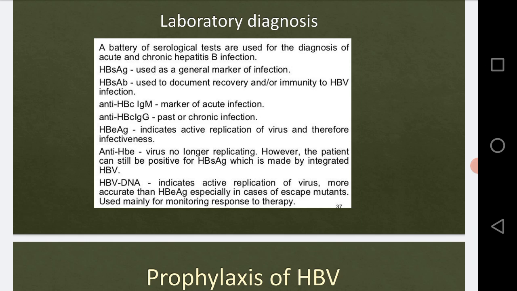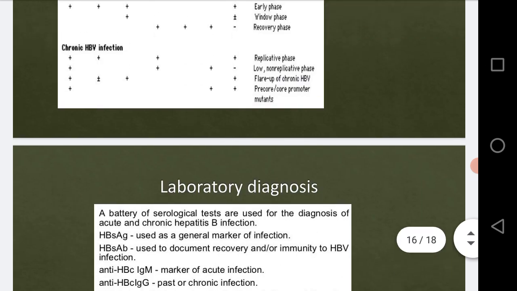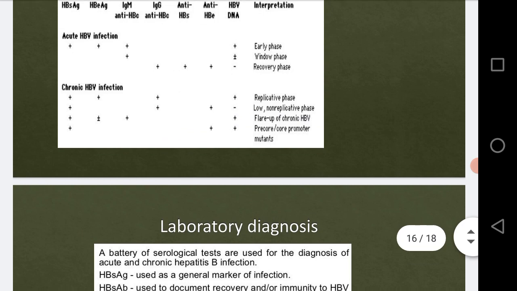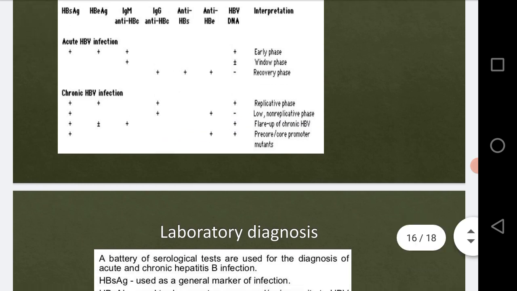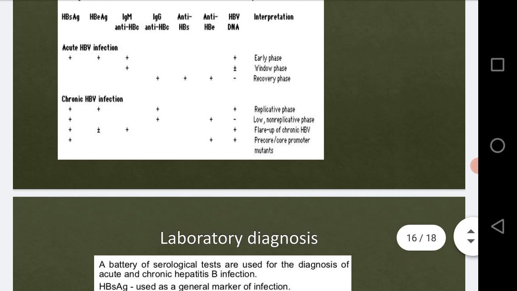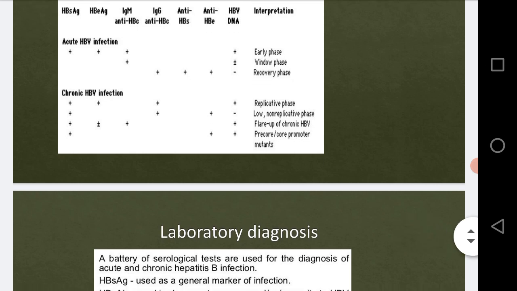Then HBs antibody, against the HBs antigen, will be present in the recovery stages. See, anti-HBc, anti-HBs and anti-HBe will be present in the recovery phases, and anti-HBc only,